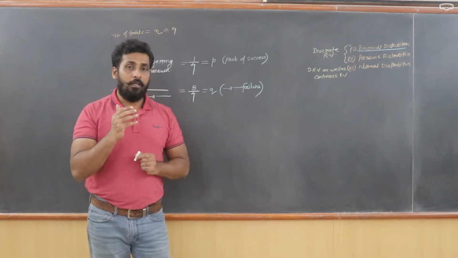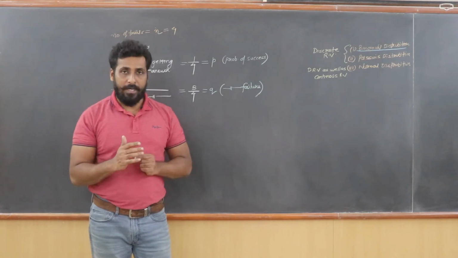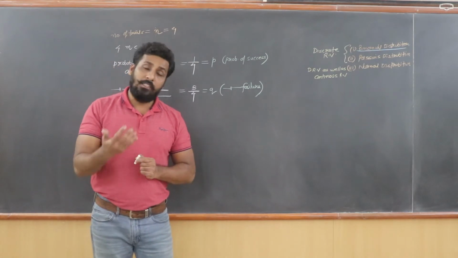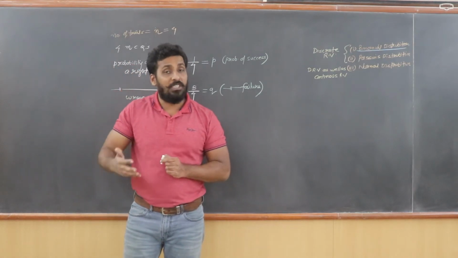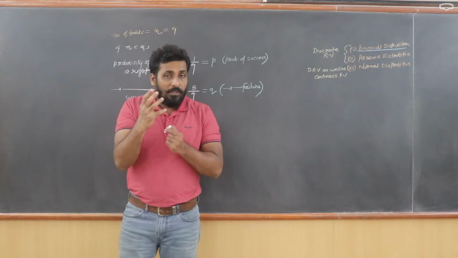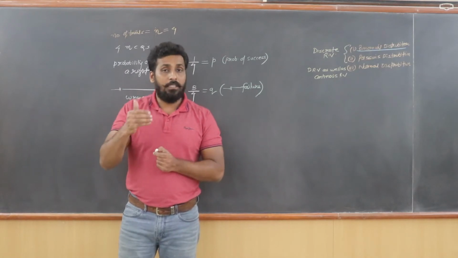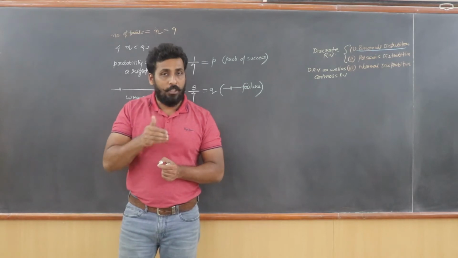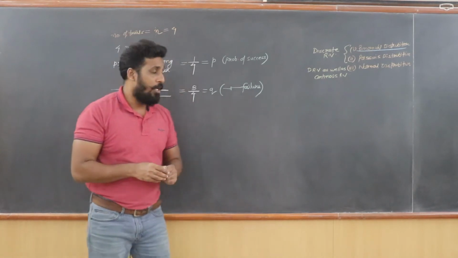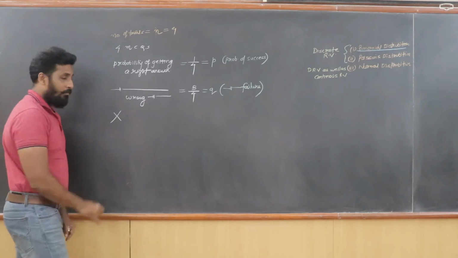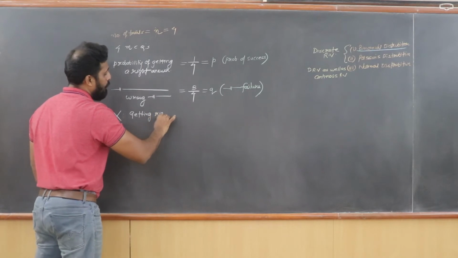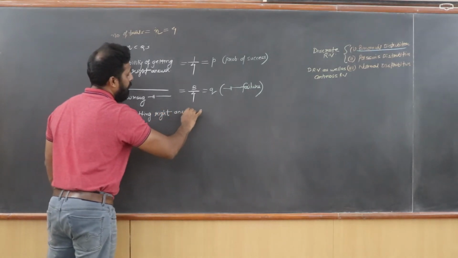There is a possibility that out of 4 questions, only 1 question came correct. There might be a possibility that you have answered 2 questions correctly or 3 questions correctly, or there is a possibility that you might have answered all the 4 questions correctly, and all these things are happening by sheer guessing. That means the possibility of getting right answers is either 0 right answers, or 1 right answer, or 2 or 3 or 4 right answers. This 0, 1, 2, 3, 4 is nothing but your random variable. So I am going to write capital X. Capital X is getting right answers.